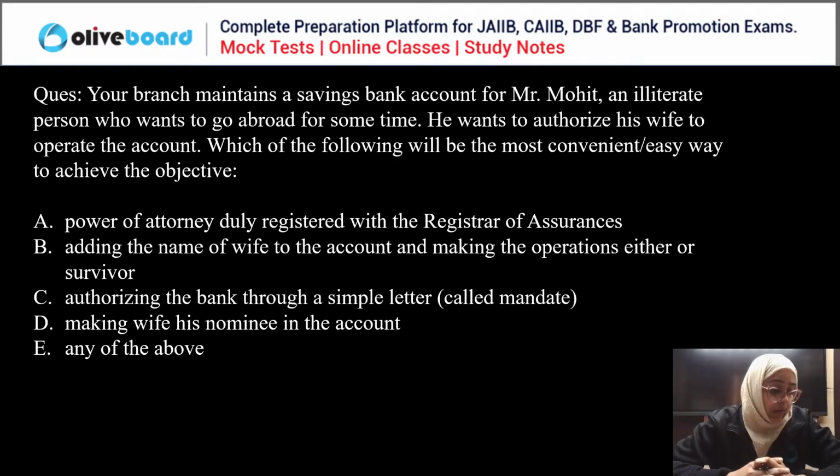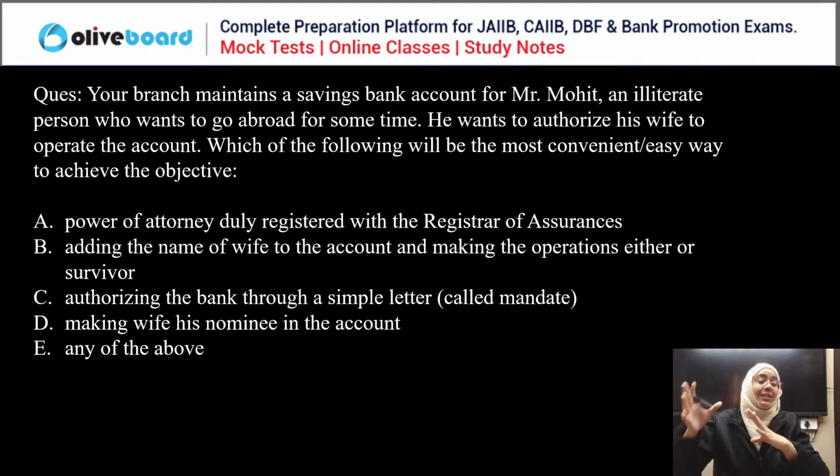Okay. So, power of attorney, see, in this case, power of attorney is not needed. Power of attorney is needed for some other things. You just simply inform the bank through a simple letter, which is an unstamped agreement, which is called the mandate. In this case, a simple scenario is needed. You can just authorize the bank through a simple letter, which is called mandate. Mandate is for short term, and mandate is an unstamped agreement, perfect for this particular situation. So C is the correct answer.